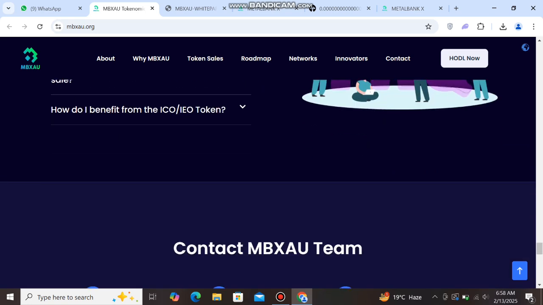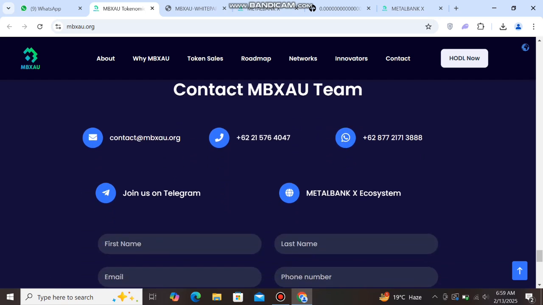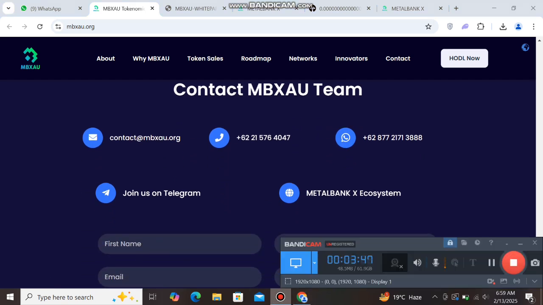You can check here. And next you can join this project on following social media platform: Telegram. You can contact us by email at mbxu.org. You can check here contact number. You can see the official WhatsApp number. You can check here. So we go to this project Telegram group chat community.